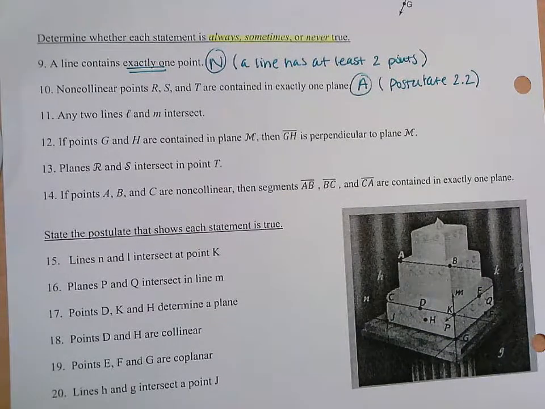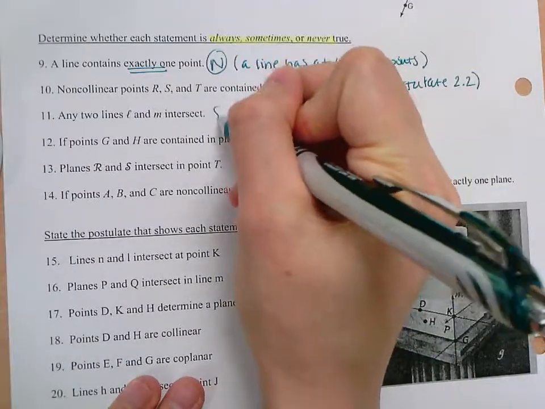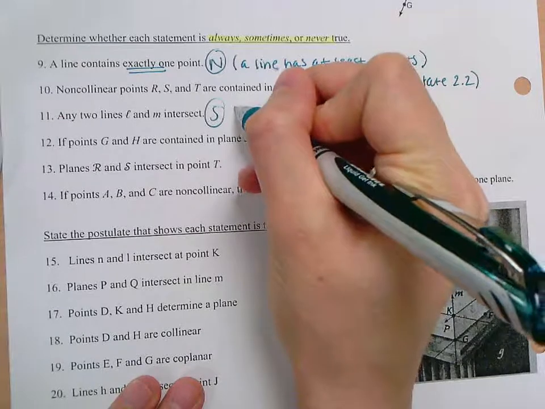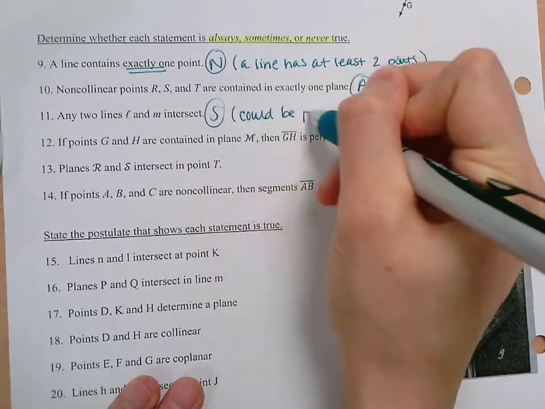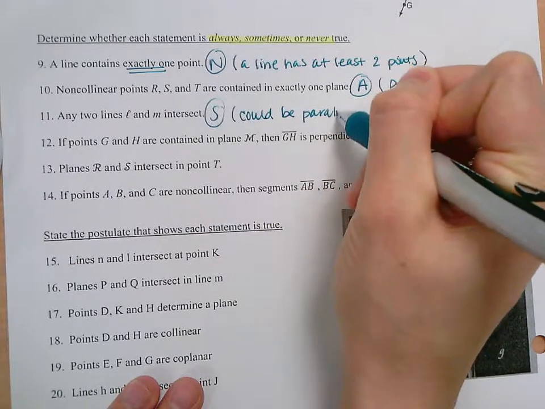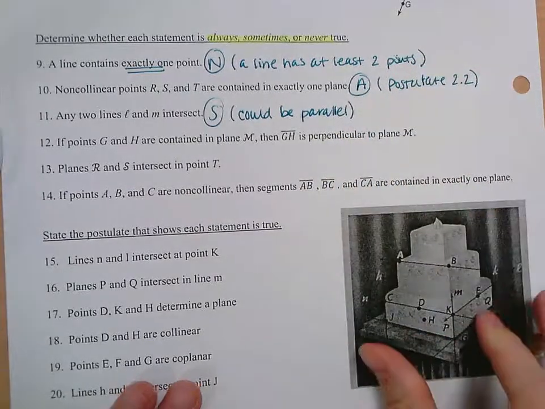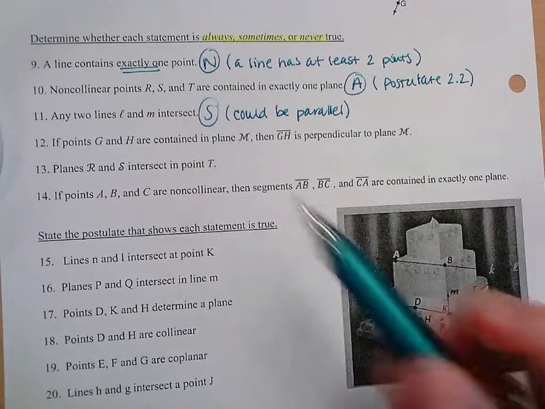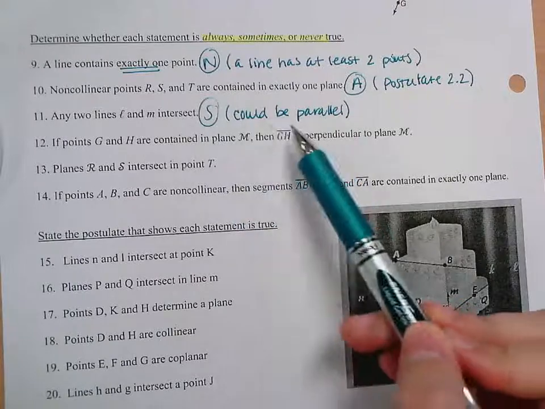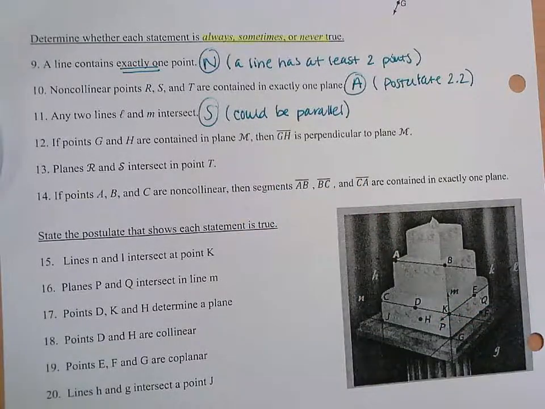Lines could intersect. Not all lines intersect. If they're parallel, they don't intersect. So I would say this is sometimes. And then as a reason, could be parallel. So if you say sometimes, you have to have a reason when it would be true and when it would not. We know lines could intersect. They would not intersect if they're parallel.